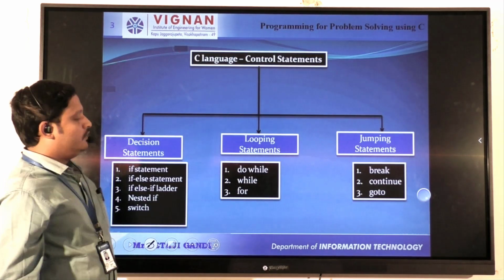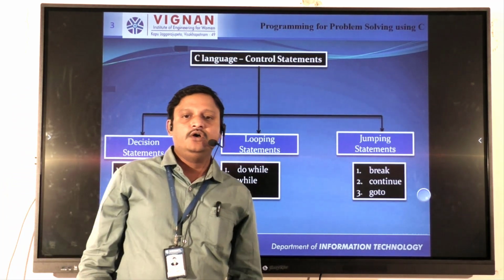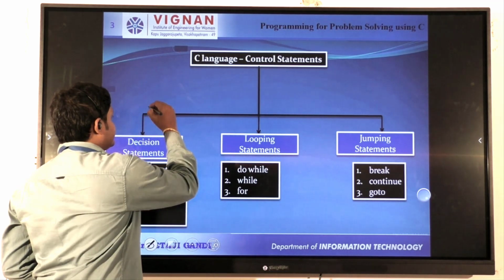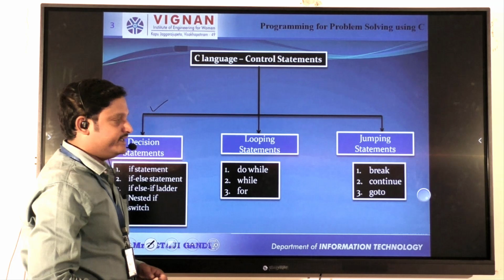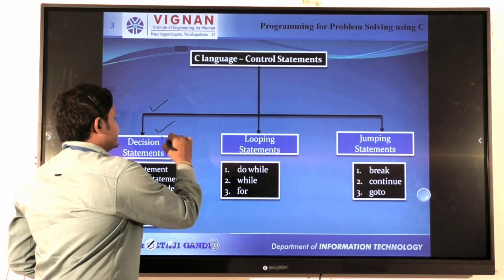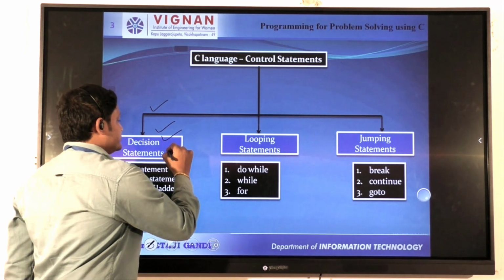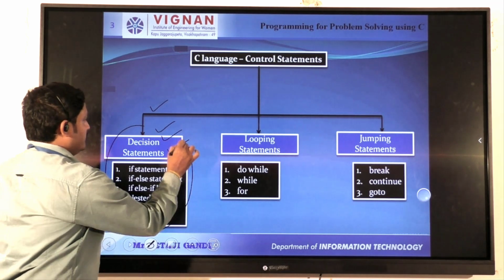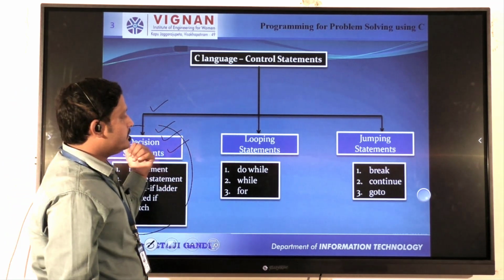Now, from the C language point of view, the control structures are divided into three categories. One is conditional statements, also called decision making statements, selection statements, or branching statements. All of these are called decision making statements or conditional statements.